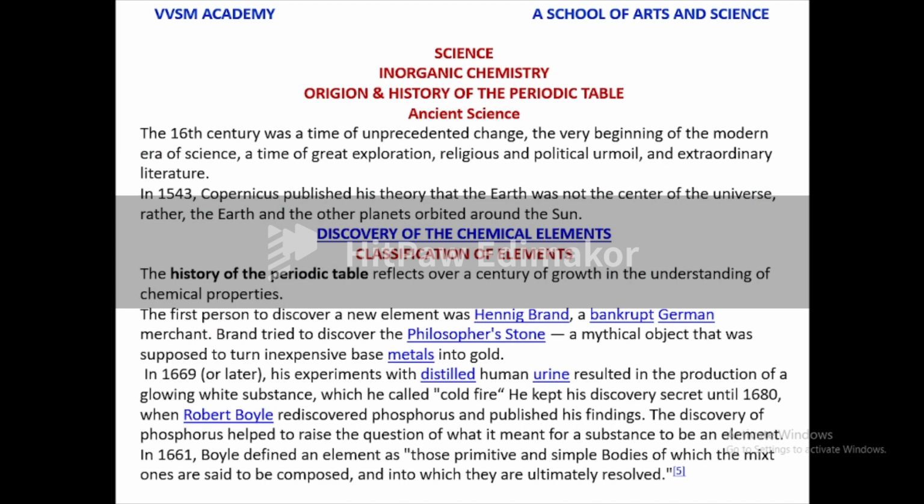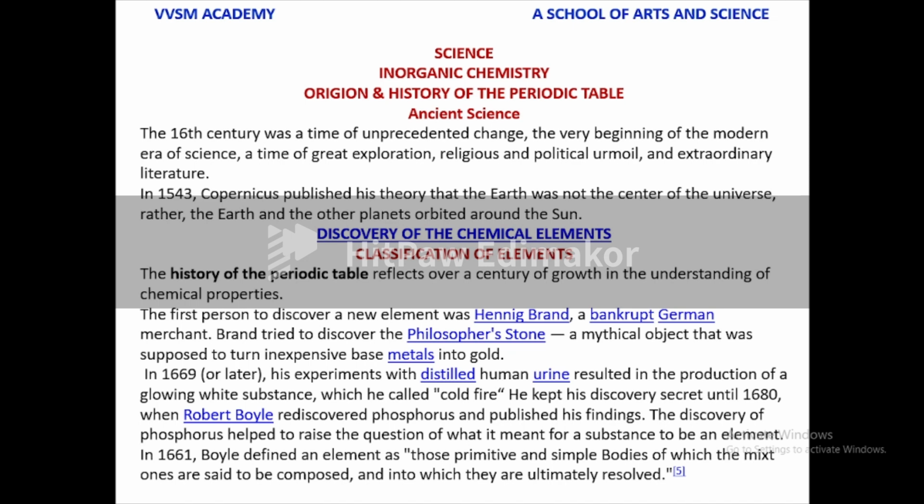Science, inorganic chemistry. My dear friends, this is the introduction to inorganic chemistry, particularly the periodic table. Ancient science: the 16th century was a time of unprecedented change, the very beginning of the modern era of science. A time of great exploration, religious and political turmoil, and extraordinary literature. In 1543, Copernicus published his theory that the earth was not the center of the universe. Rather, the earth and the other planets orbited around the sun.